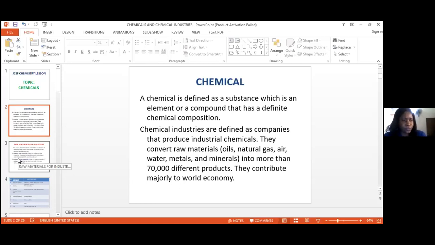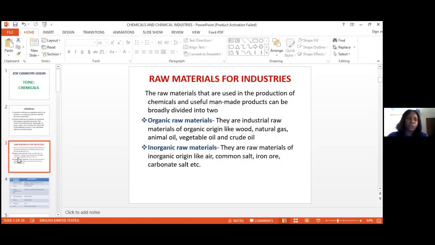Now, how are these chemicals gotten? Where are they obtained from? Where can we get chemicals? We have two major sources, or two raw materials, for the chemical industries. These raw materials are used in the production of chemicals, they are useful for man-made products, and can be broadly divided into two: the organic raw materials and the inorganic raw materials.